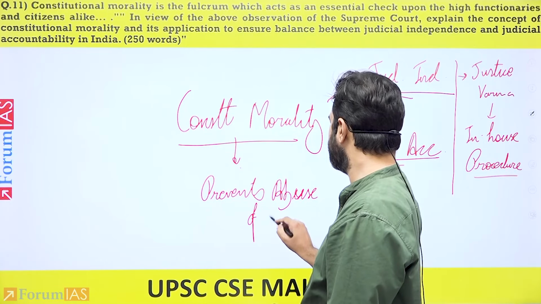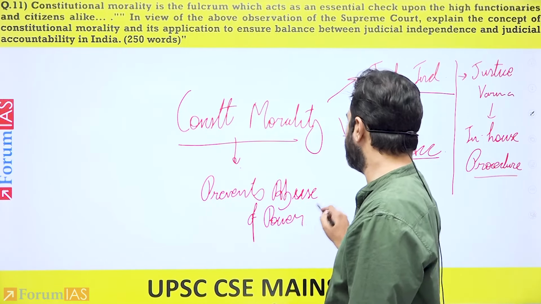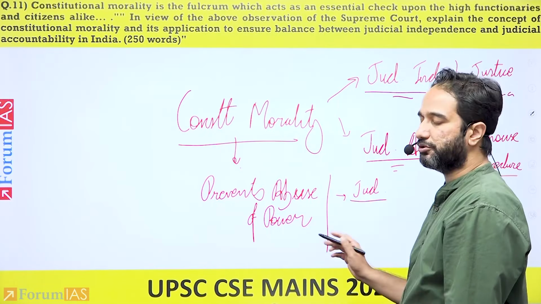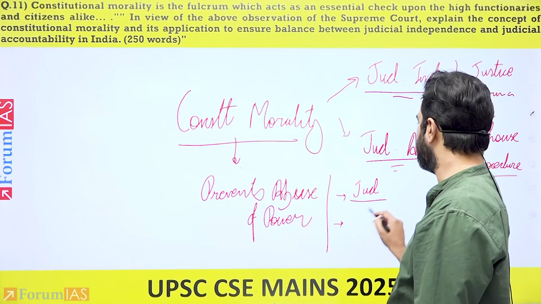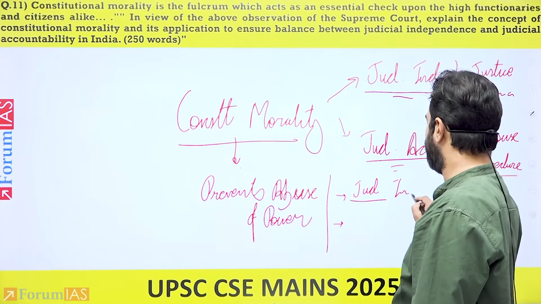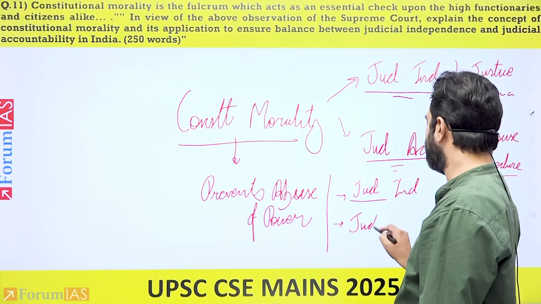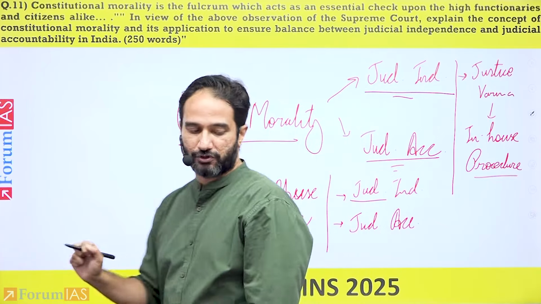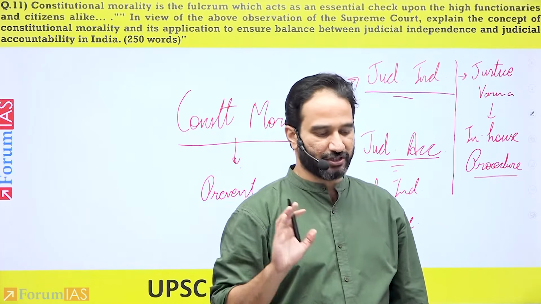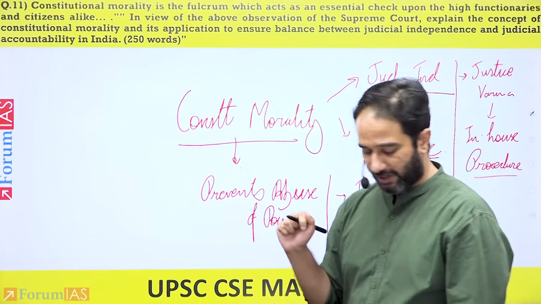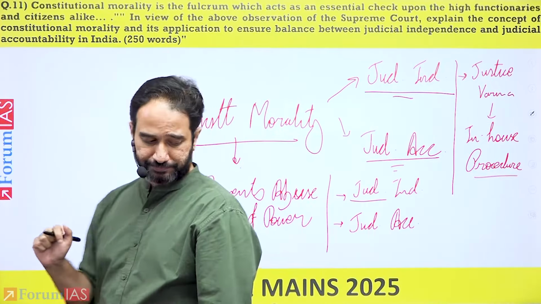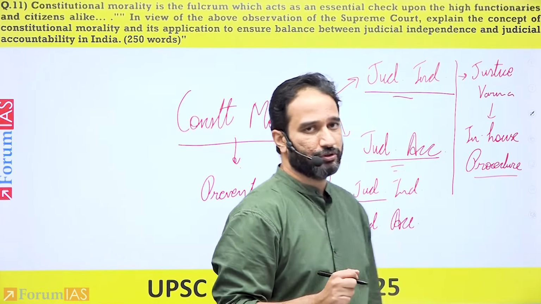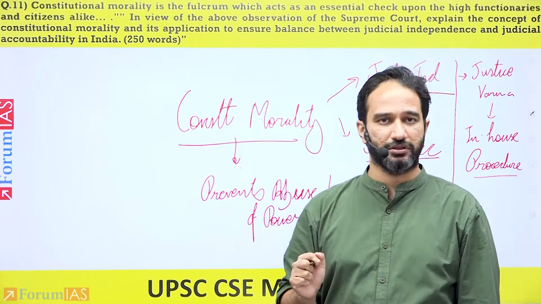of constitutional morality. So how can you prevent abuse of power in relation to the judiciary in terms of allowing judiciary to maintain its independence and still ensure judicial accountability? Right? So it goes back into the first half of the question, where you have written down various aspects of constitutional morality, that it acts as a check and balance, prevents tyranny, prevents abuse of power, ensures good governance, and various other aspects. And you now need to link it directly to concept of judicial independence and judicial accountability.